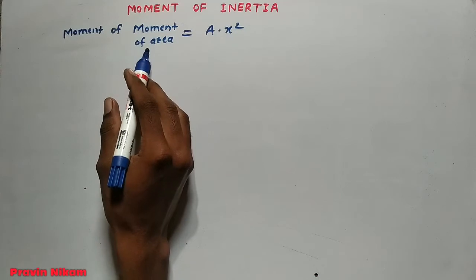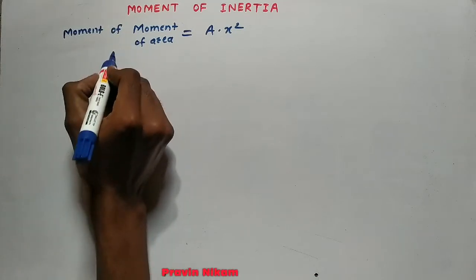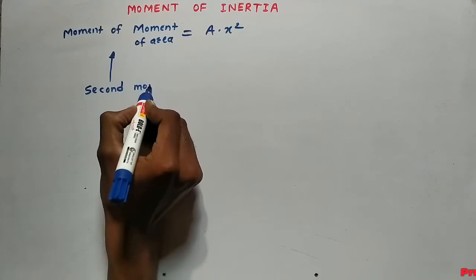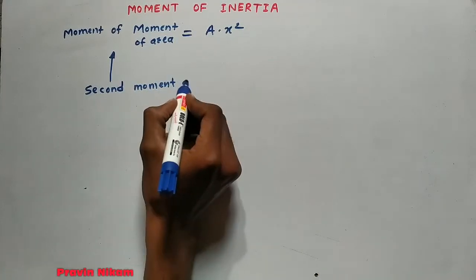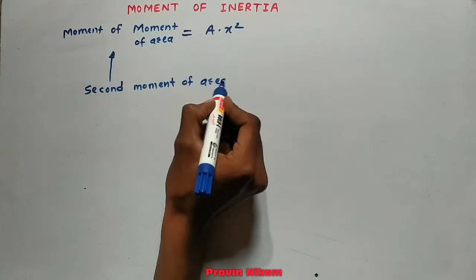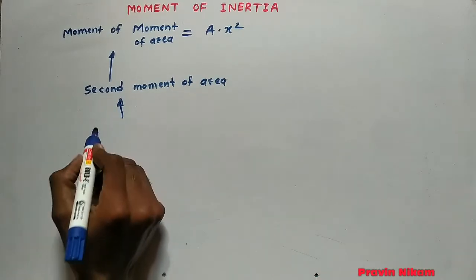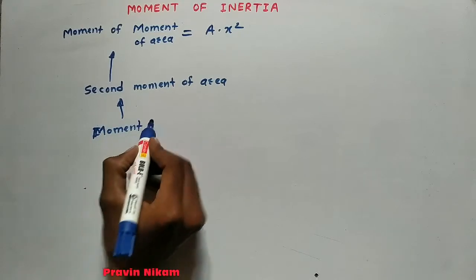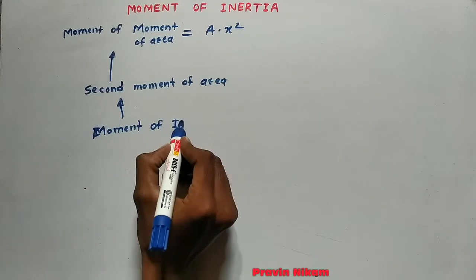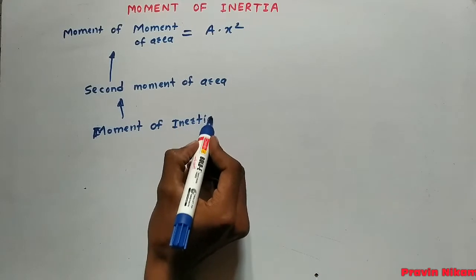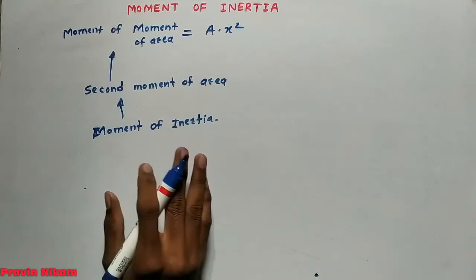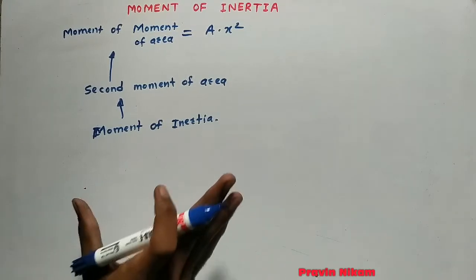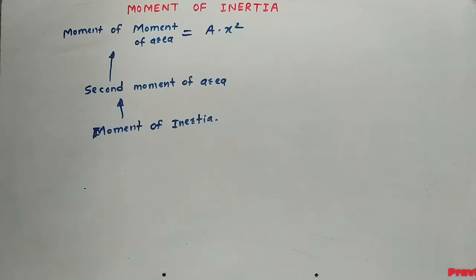We have taken double moment, so it is also called the second moment of area. And this second moment of area is called moment of inertia. So this is the concept of moment of inertia.